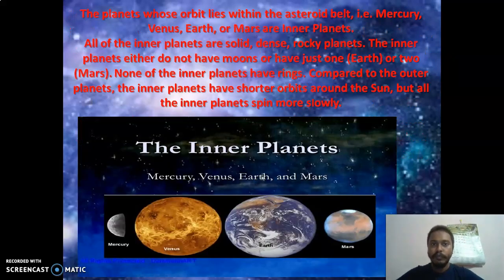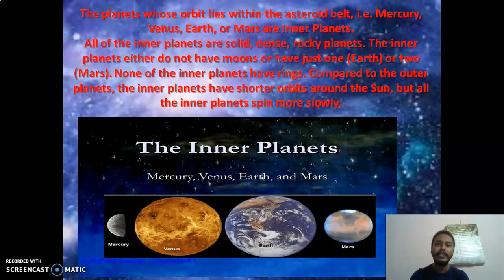The inner planets are the planets whose orbit lies within the asteroid belt. I hope you remember that last class we discussed the asteroid belt. The asteroid belt is between Mars and Jupiter. In between there are lots of asteroids, so it is known as the asteroid belt. That is, Mercury, Venus, Earth and Mars are the inner planets. So these are our inner planets.